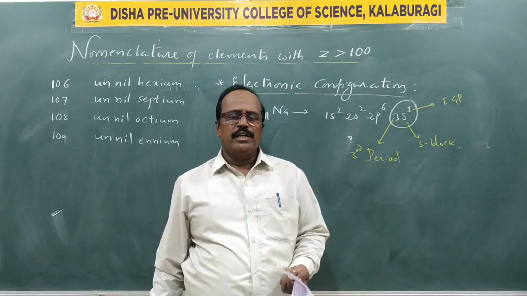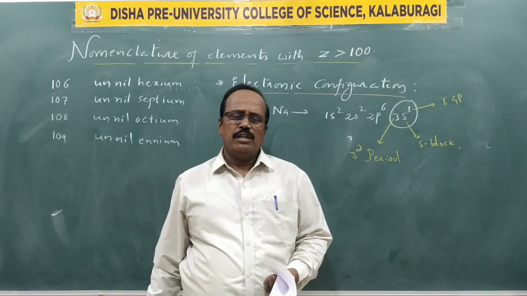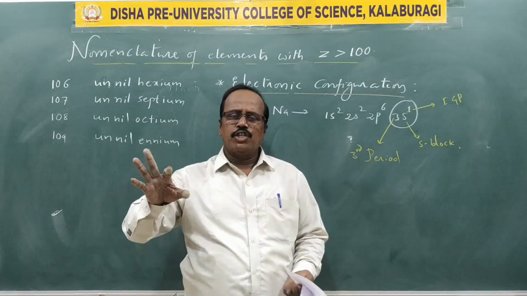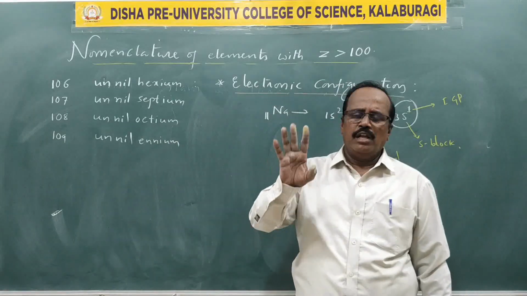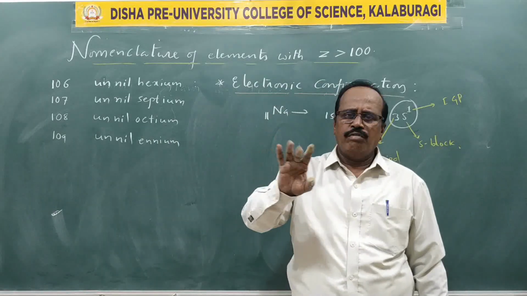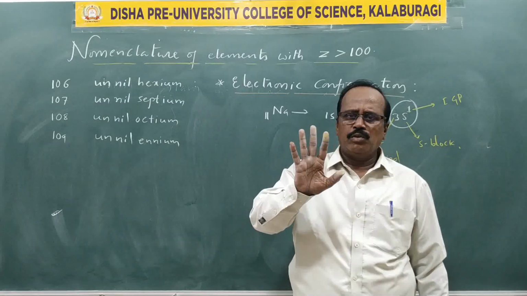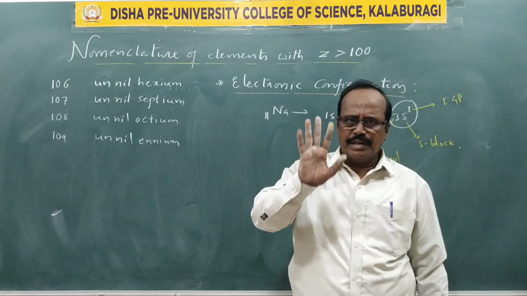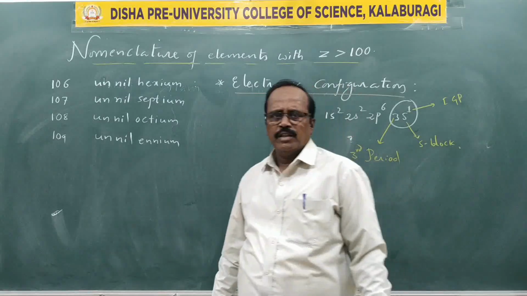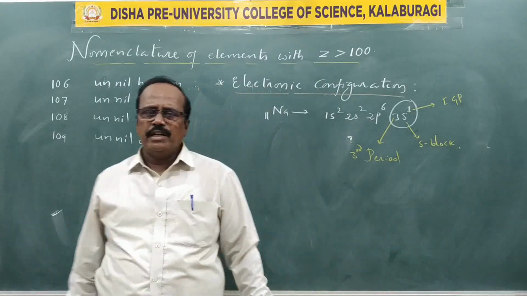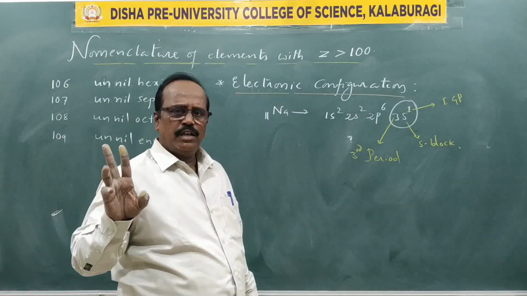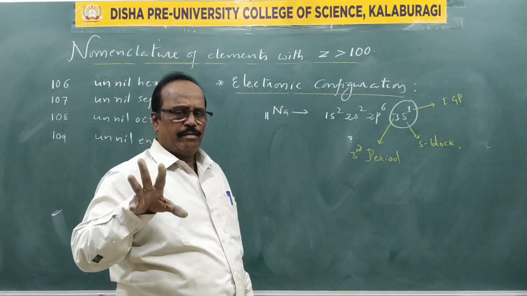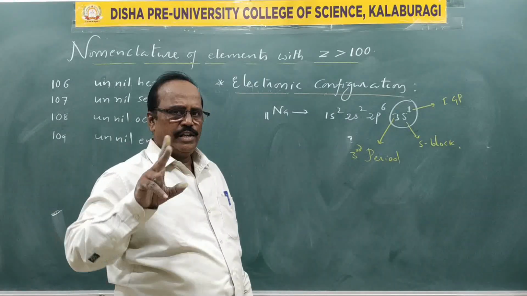Now there is a correlation, a relationship between the electronic configuration and the number of elements in a particular period. For example, in the first period, the shortest period, where hydrogen and helium, only 2 elements are present, it is 1s2.